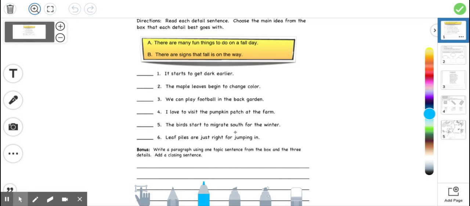Same thing all the way down, and at the bottom you can choose to write one topic sentence from the box and 3 details, and then add a closing sentence, just like you did last week.